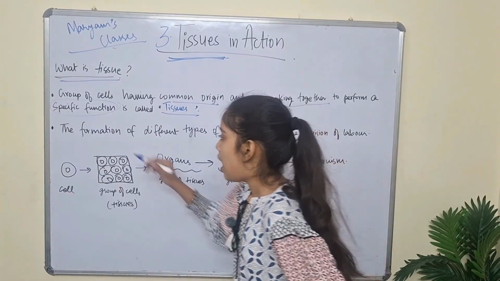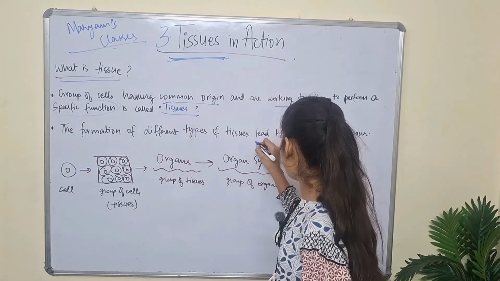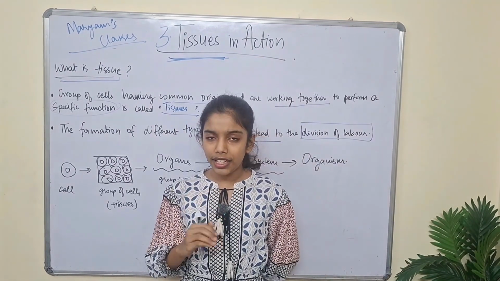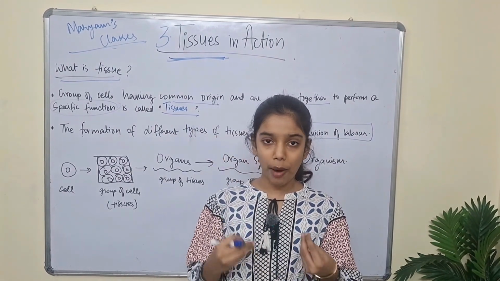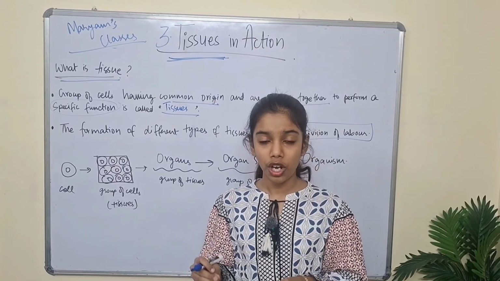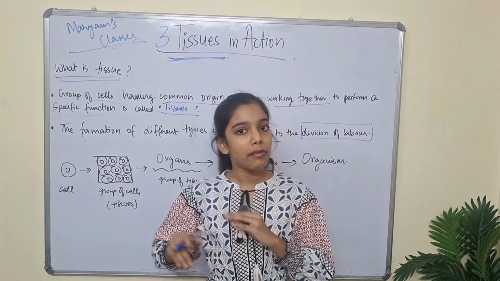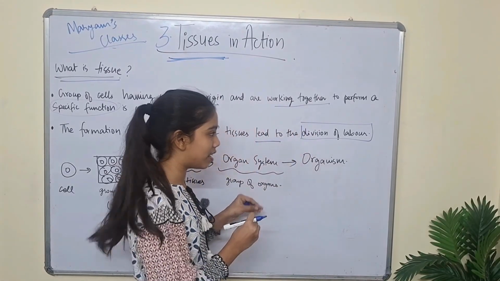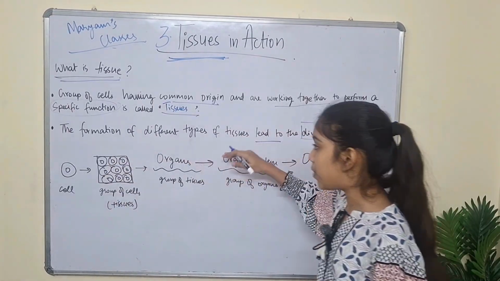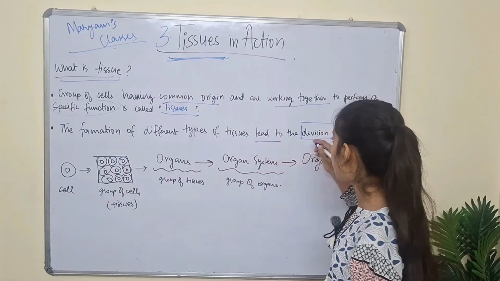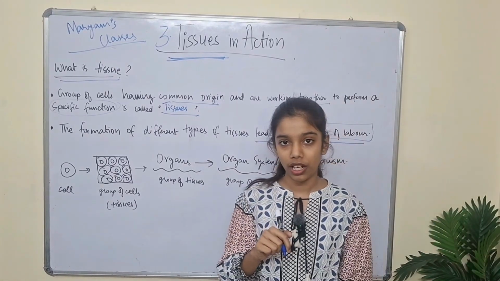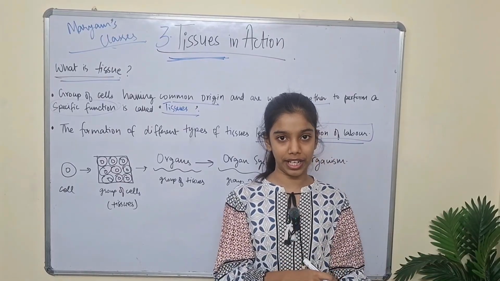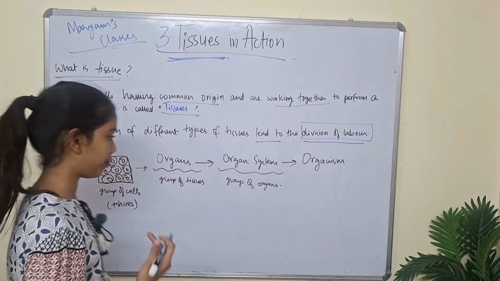Yes, and the formation of different types of tissue leads to the division of labor. As you all know, cells work together to perform a specific function. This is known as a tissue. So different types of tissues perform different types of functions, and because of this, the formation of different types of tissue leads to the division of labor, meaning the work and the tasks are divided because of tissues.